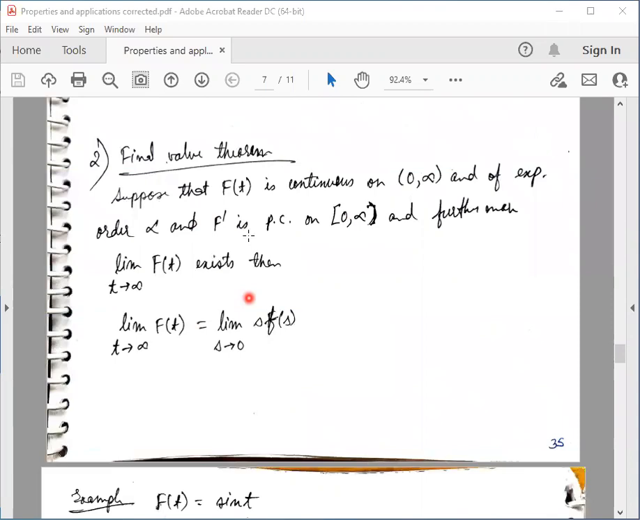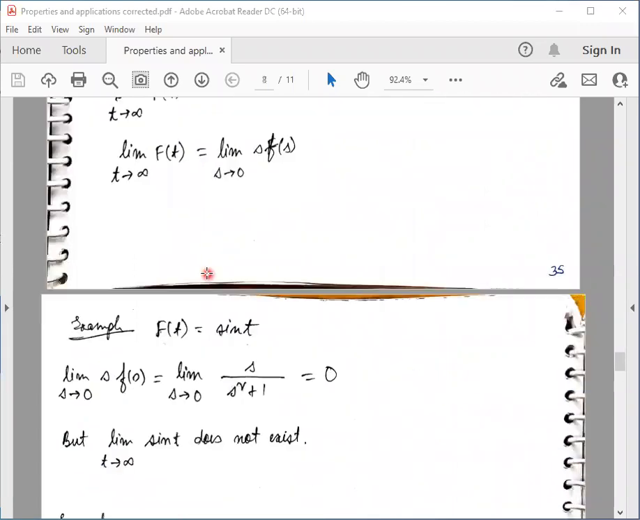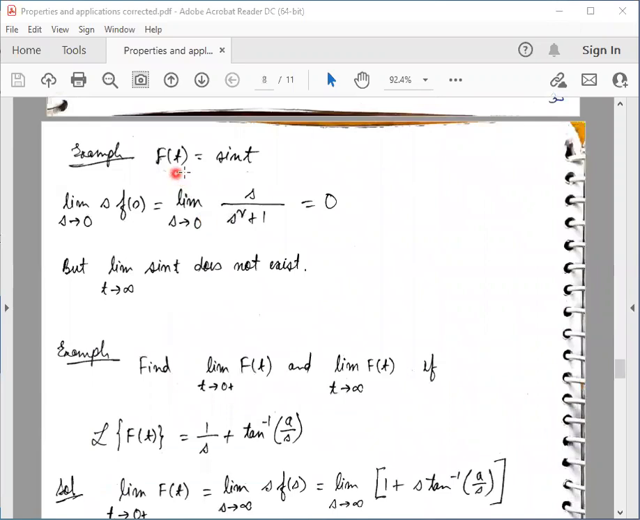So let us look at one exception for this. Let us take the function f of t equal to sine t. Then what is the Laplace transform of sine t? The Laplace transform of sine t is s divided by s squared plus 1. And when we take the limit s tends to 0, this simply becomes 0 because the numerator is 0 and the denominator is 1 in the limit s tends to 0. So the limit is 0.